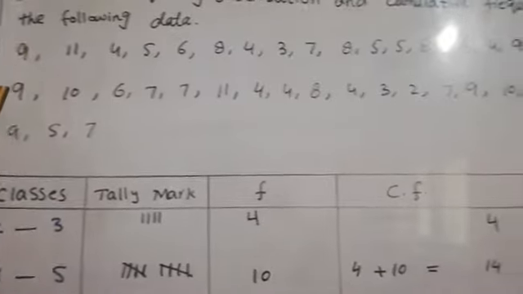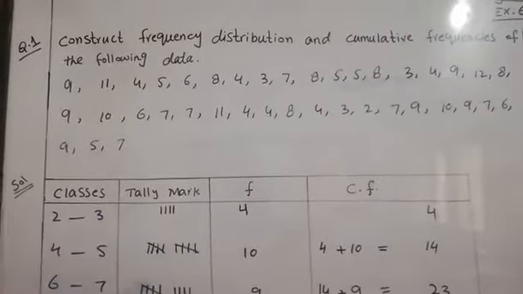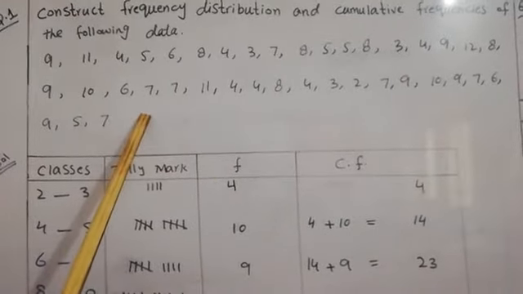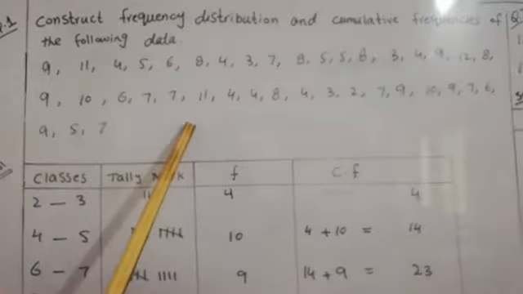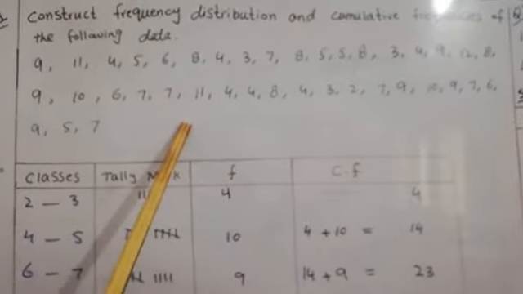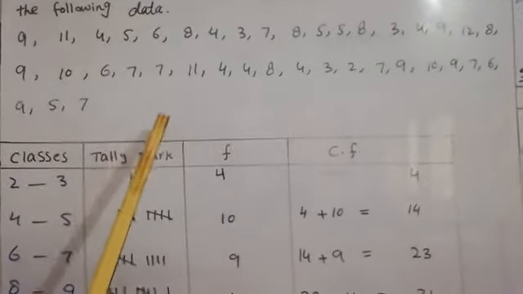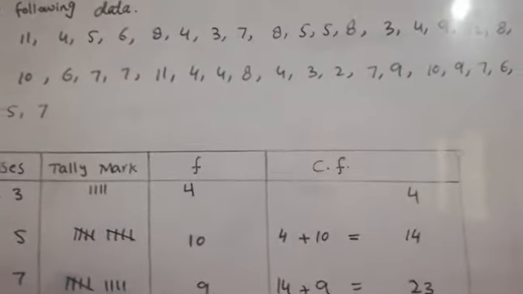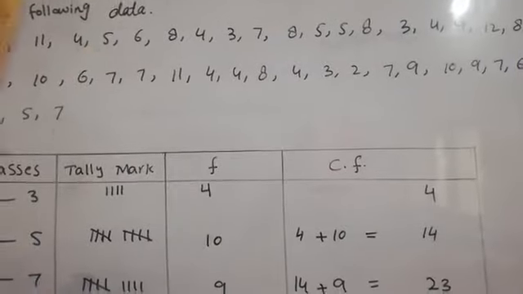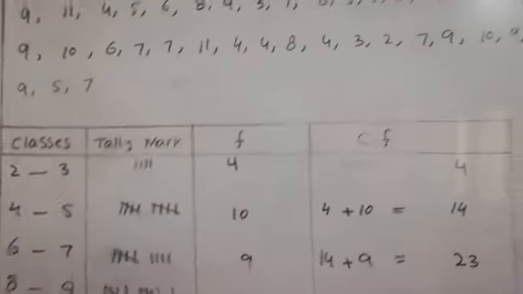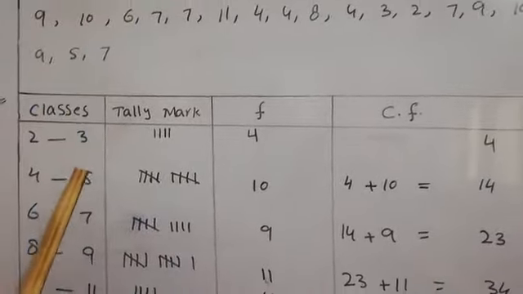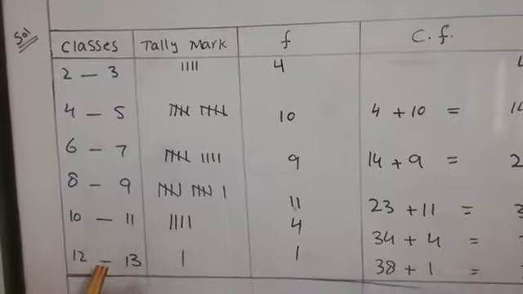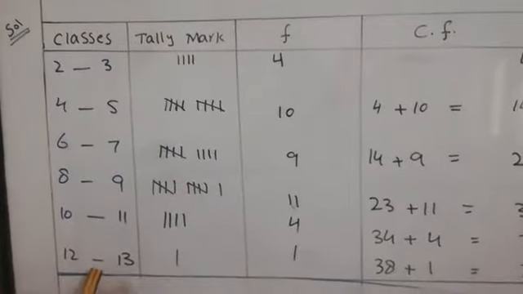There are some values you can observe, these 39 values are given in the data. They are not in arranged form, and we are going to make the frequency distribution. How can we make it? Before making the frequency distribution, there are some important rules. The first one is that we will arrange the values into some groups or classes, and the number of groups or classes should not be less than 4 and not more than 15.